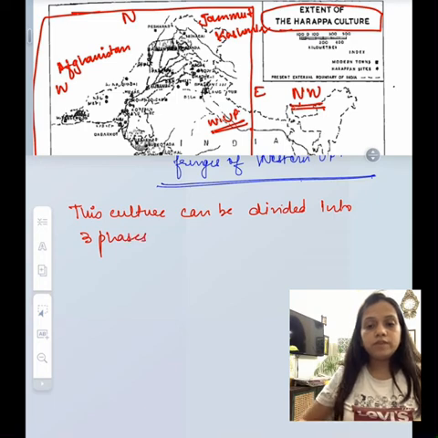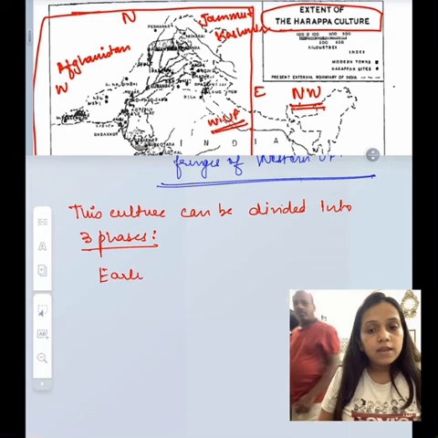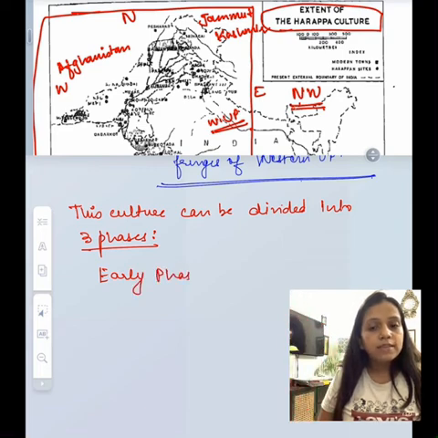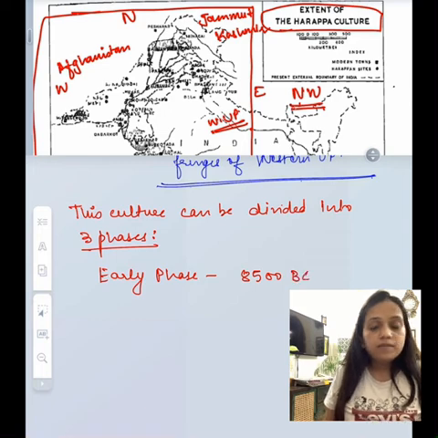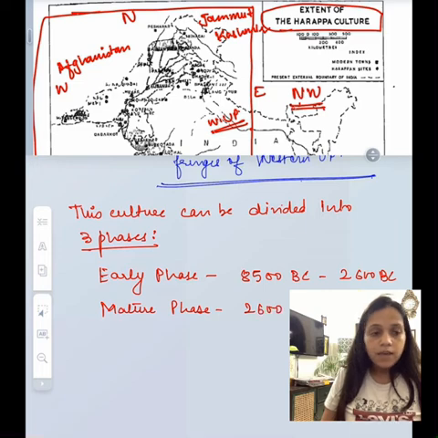The first phase that we call is the early phase, then is the mature phase, and then is the later phase. The early phase is between 8500 BC to 2600 BC. The mature phase is between 2600 BC and 1700 BC. The later phase is between 1900 BC and 1750 BC.